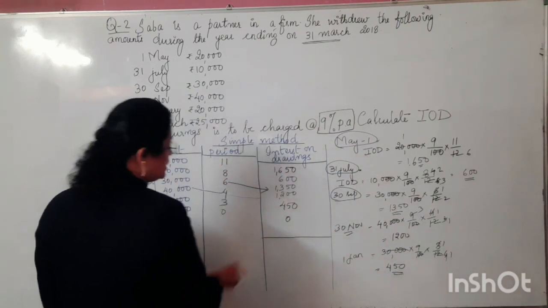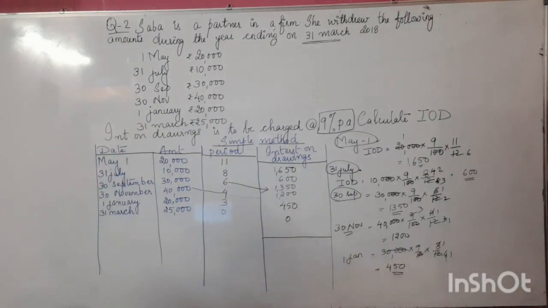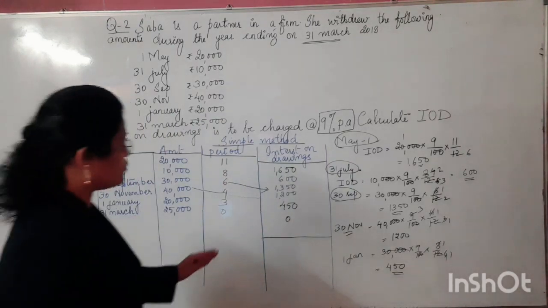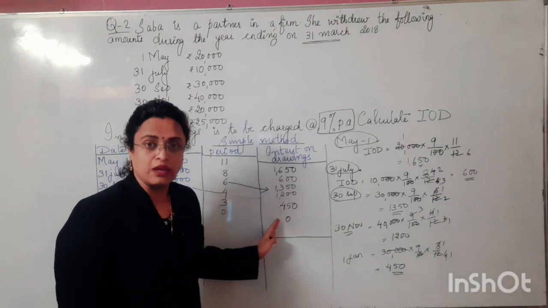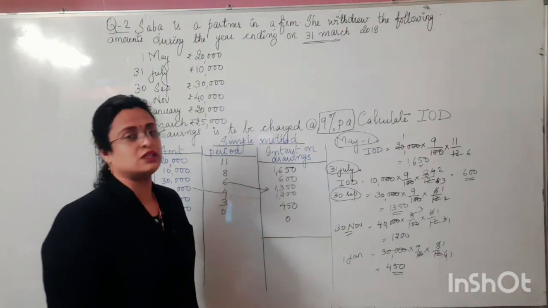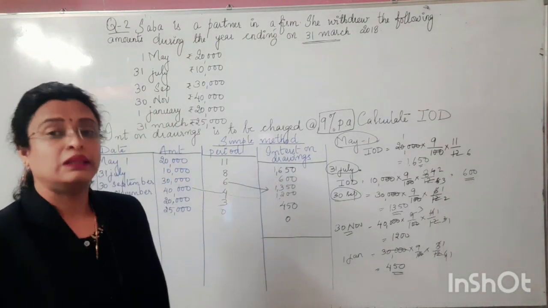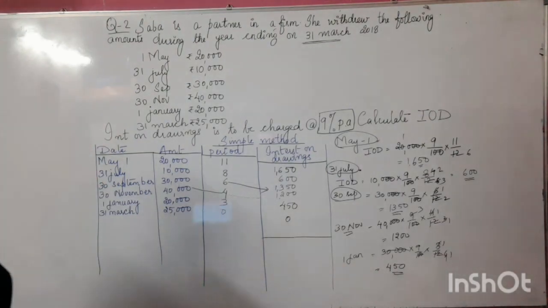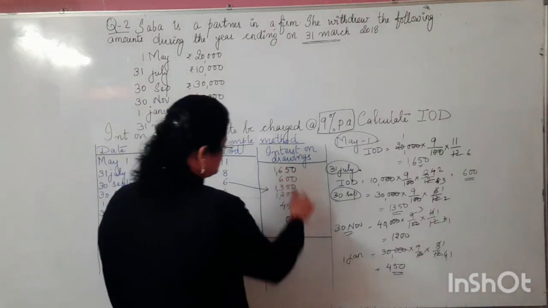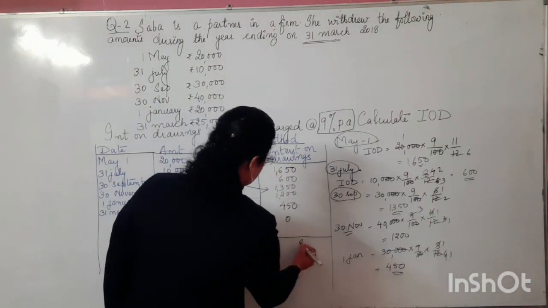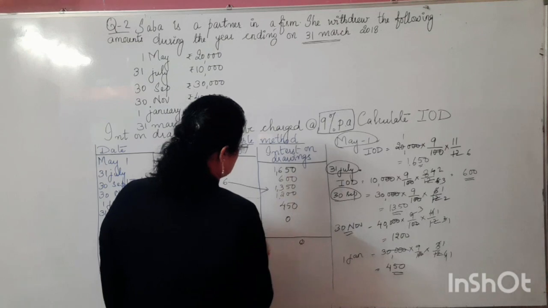Now let's calculate the total of these interest on drawings for the different time intervals and the different amounts withdrawn, which we add up together, and that will be called the interest on drawings. If we add it up together, we will get the answer as how much? 0, 0, then next is 5 plus 5, 10, 15.